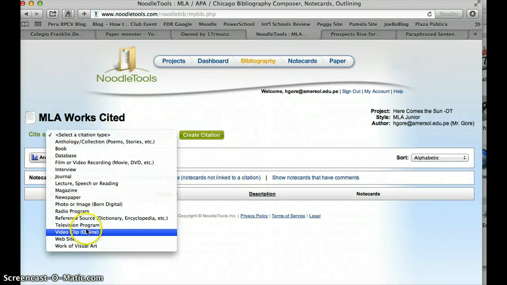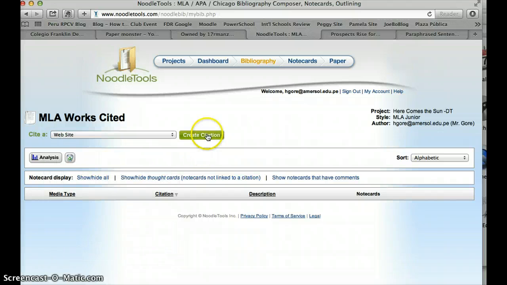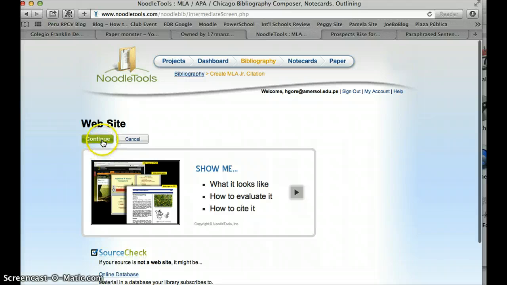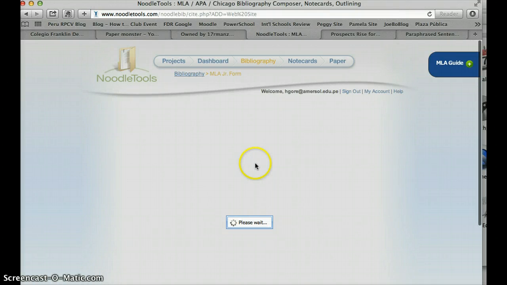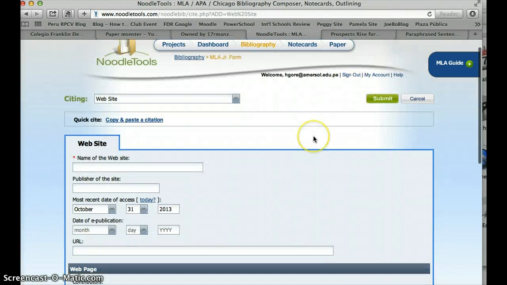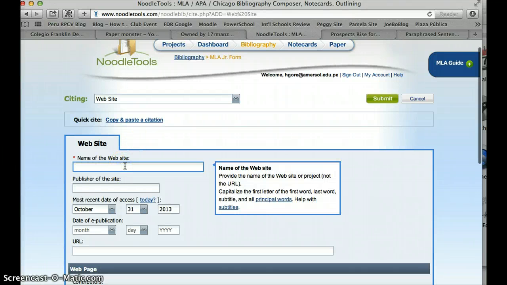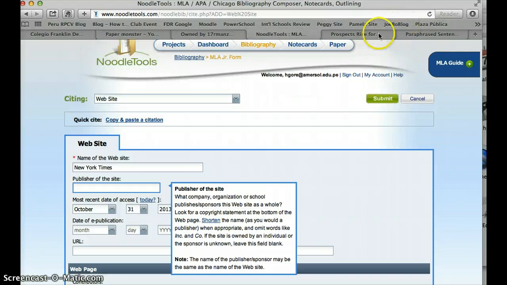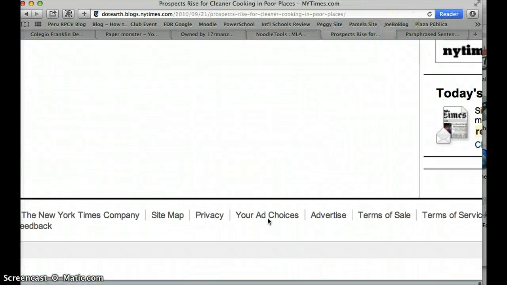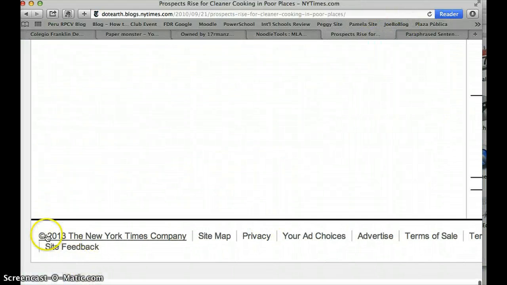and I'm going to say that it is a website because I'm citing it from a website. I'll create the citation, and that's what it looks like. We'll say continue. And then here's what it gives us. The name of the website is the New York Times. The publisher of the site, if you go all the way down to the bottom of the page, you'll find here near that copyright the New York Times Company.